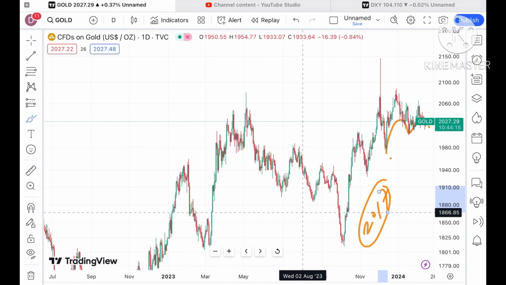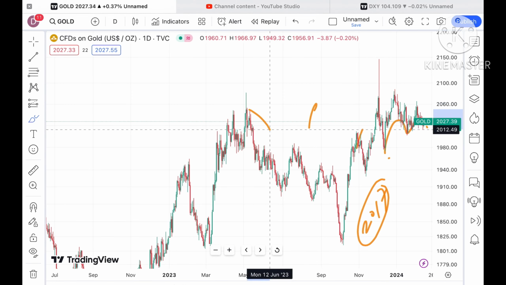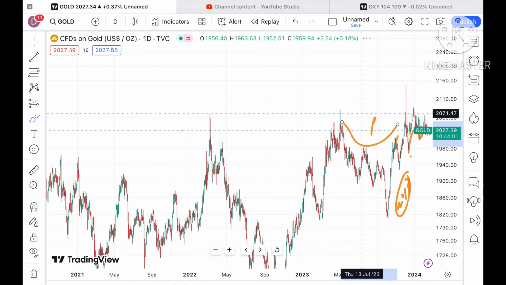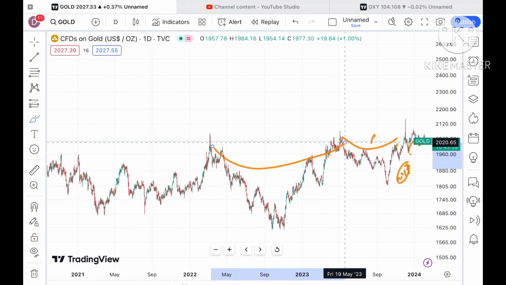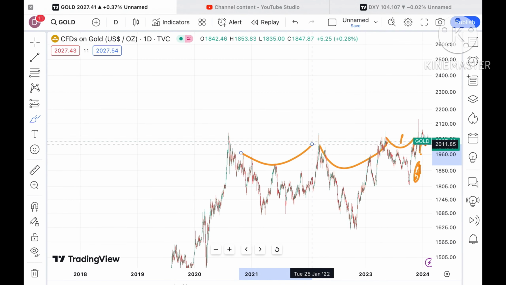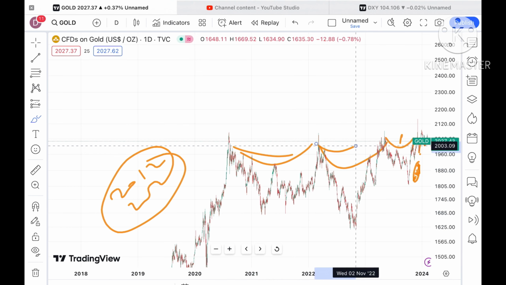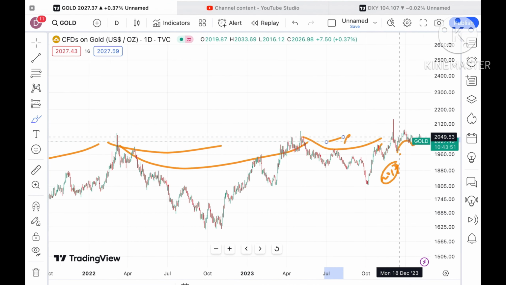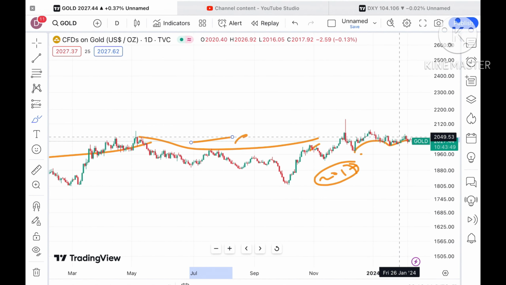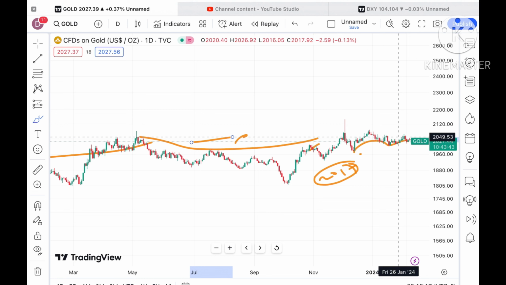From there, a probability of crossing 2040, then to a level of 2050, and then further high, because a clear pattern is forming there. If you look at this trend, a similar pattern was formed between 2012 and 2020, that was the first trend we have seen, and these similar patterns are being formed. So we can see a further upside movement if the price starts going above this particular level.